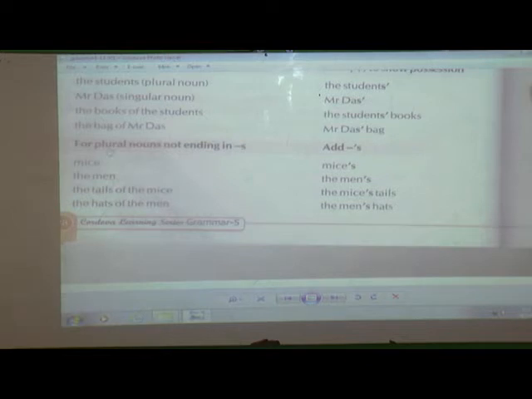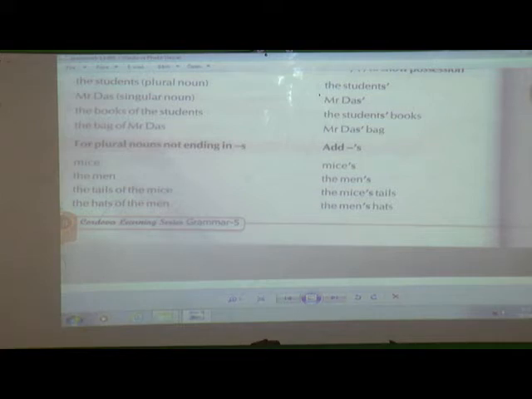But here if you see, if it is plural nouns and it is not ending with s, you are going to put apostrophe s. Now if you see the first word, that is mice. Mice, here it is not ending with s, then you are going to put apostrophe s, mice's. The men, here also the men's. Then the tails of the mice, the mice's tails, and the hats of the men, the men's hats.